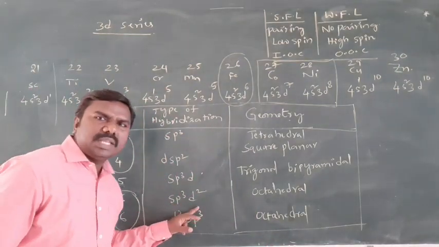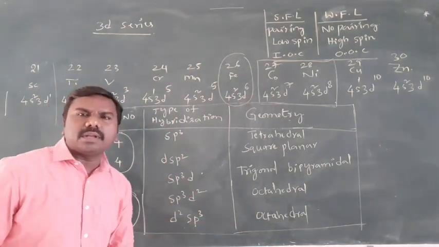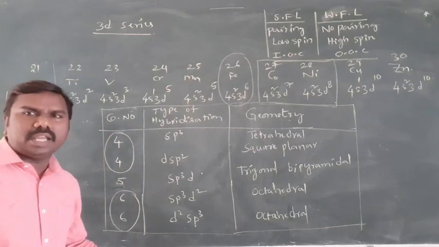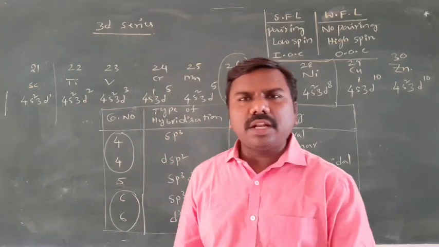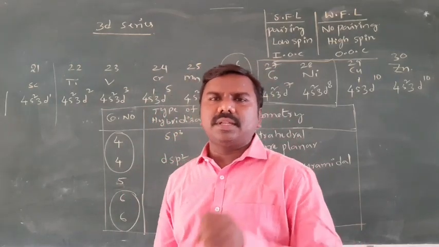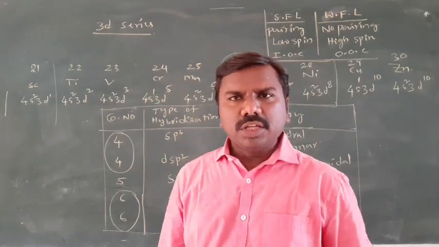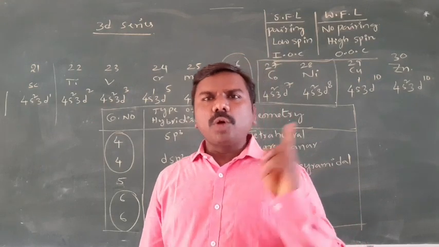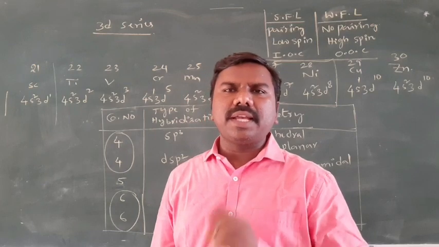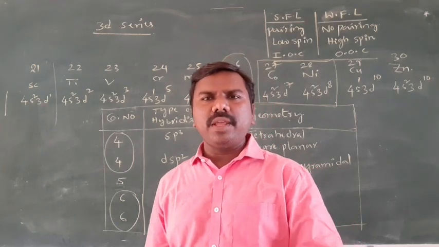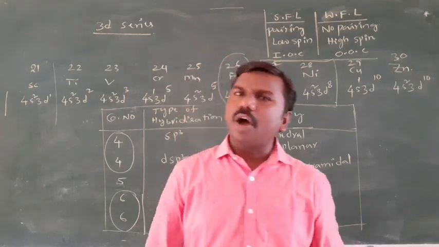Outer orbital is sp3d2, inner orbital is d2sp3. So we have two possibilities, one is octahedral complex, another one is tetrahedral or square planar complex. In octahedral, outer orbital complexes, inner orbital complexes. So we'll see a few examples with all their properties, like magnetic properties also.